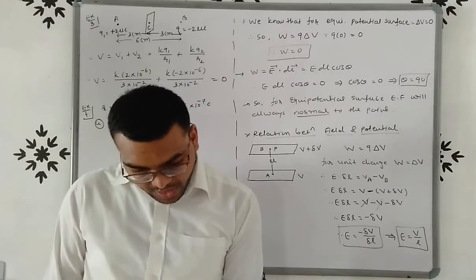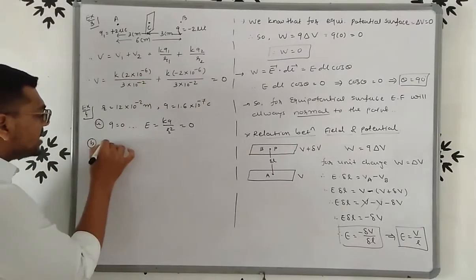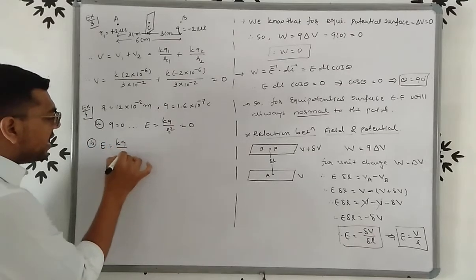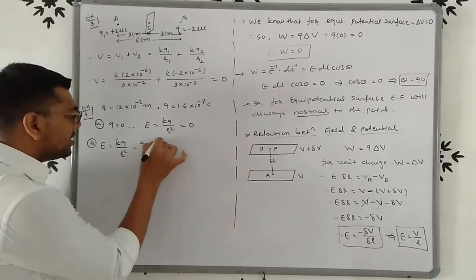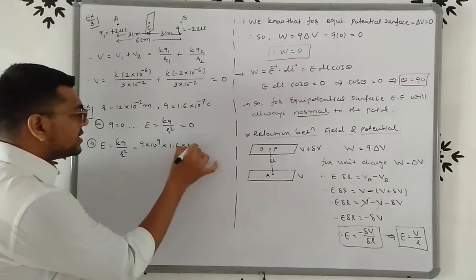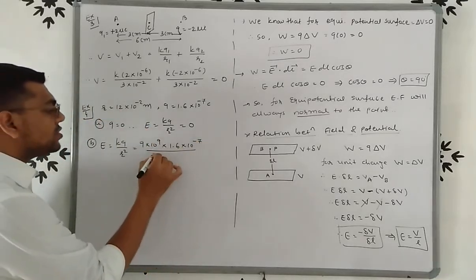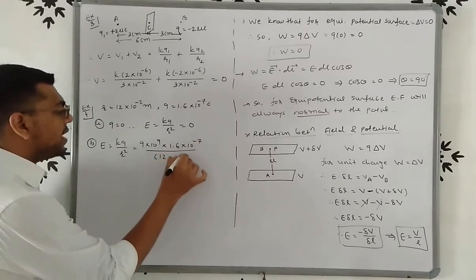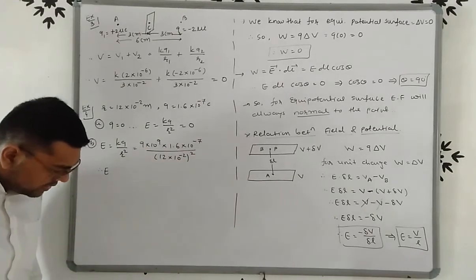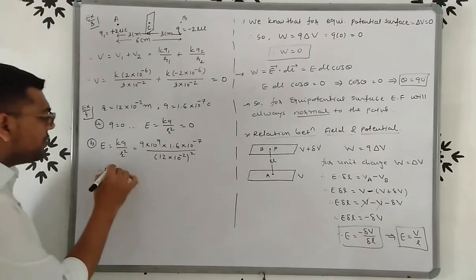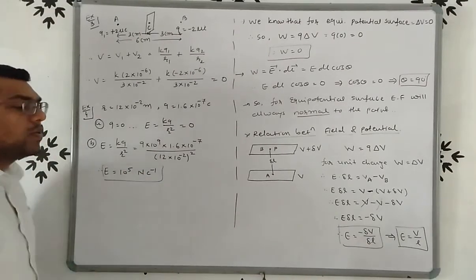Now second, just outside this sphere. So for outside this sphere, we know that E is equal to kq by r square. So value of k, that is 9 into 10 raised to 9. Value of charge q, 1.6 into 10 raised to minus 7 upon r square. We know that r is equal to 12 into 10 raised to minus 2 whole square. So if you solve this, then you get, friends, E is equal to 10 raised to 5. And we know that the unit of electric field is Newton per Coulomb.